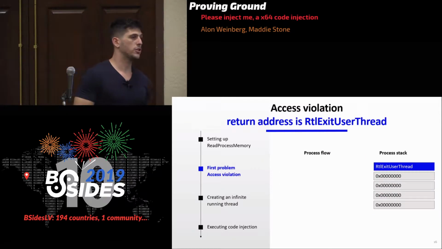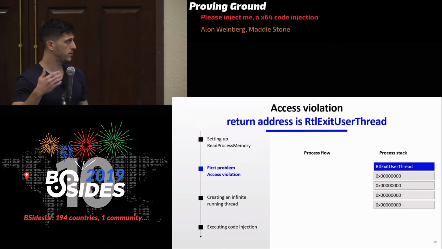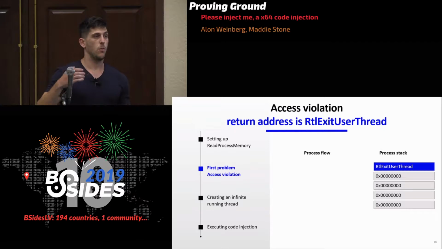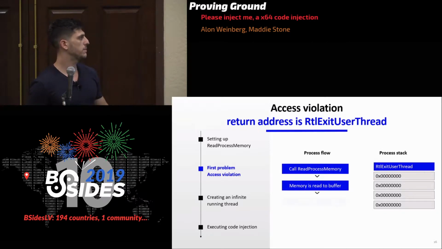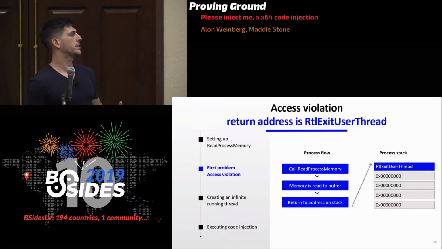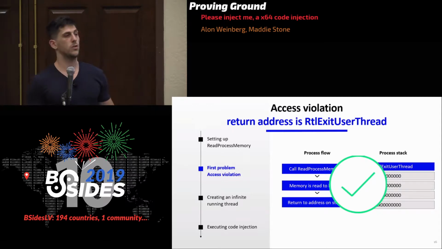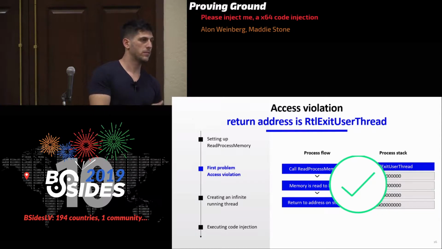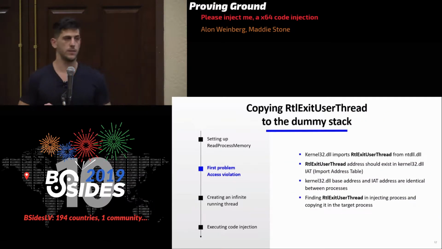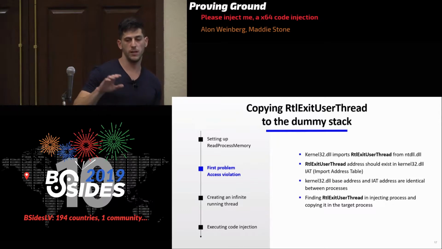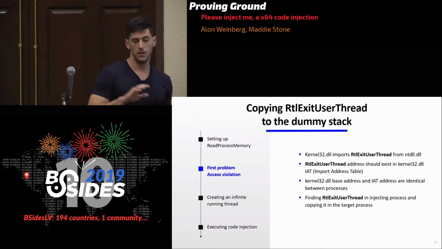But if we use the function, let's say we'll put the function RtlExitUserThread as the return address. When we run ReadProcessMemory, the return address will be on the stack. It's going to be RtlExitUserThread, which is going to exit the thread safely, and then we won't have a problem. The program won't crash. Amazing. Okay, so now we know that we need RtlExitUserThread on the stack.